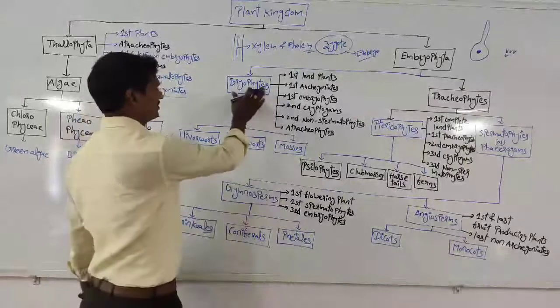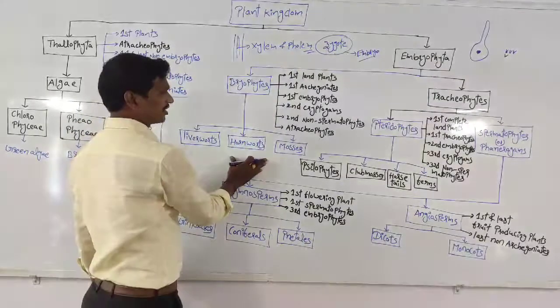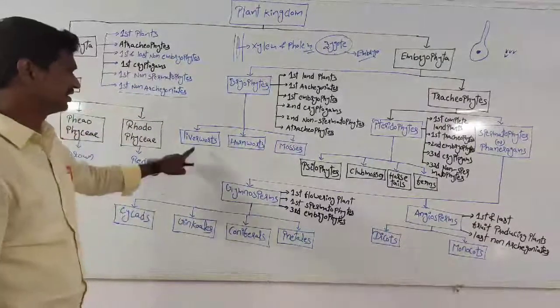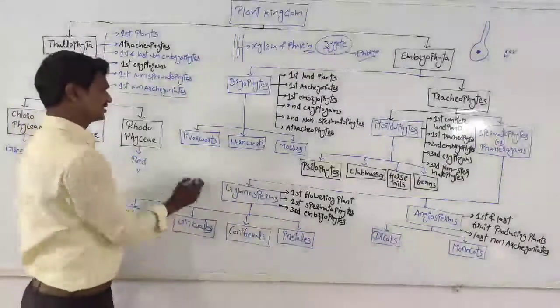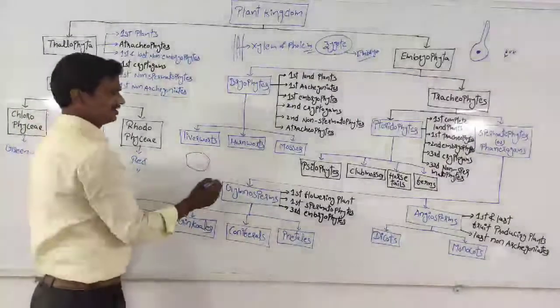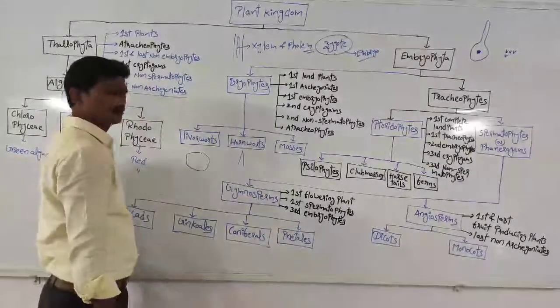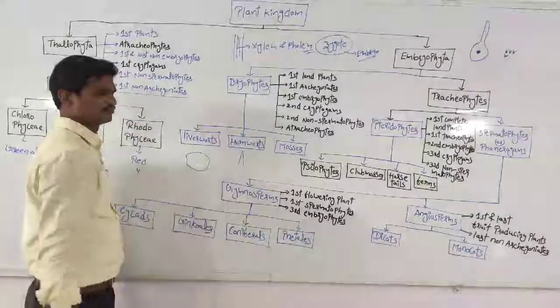Within the bryophytes, the types are liverworts, hornworts, and mosses. Liverworts have a liver shape, hornworts have a horn shape, and mosses are different from the remaining two.